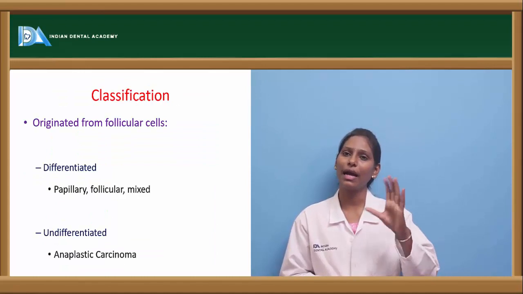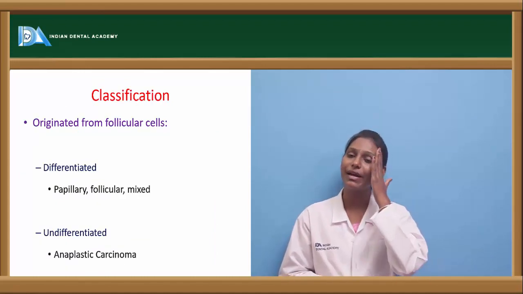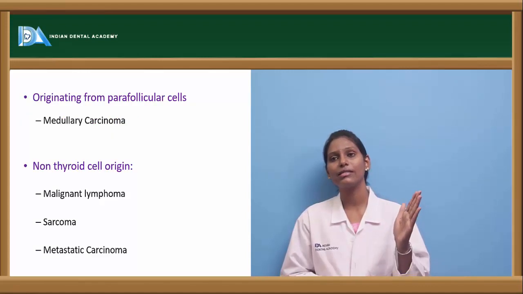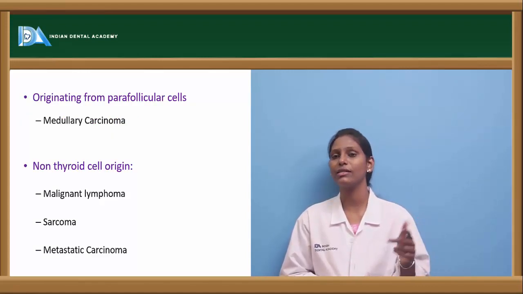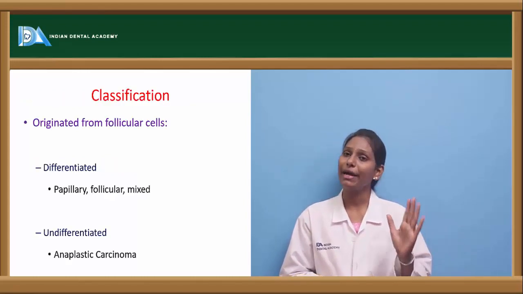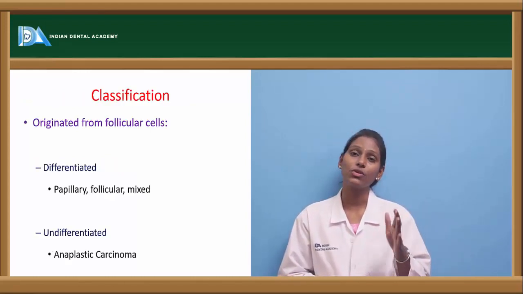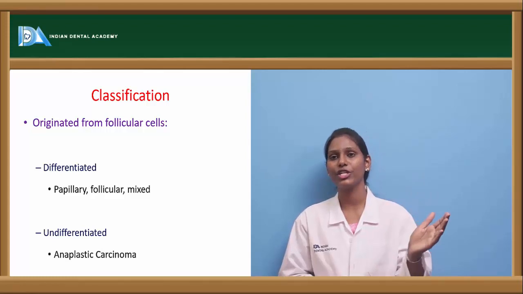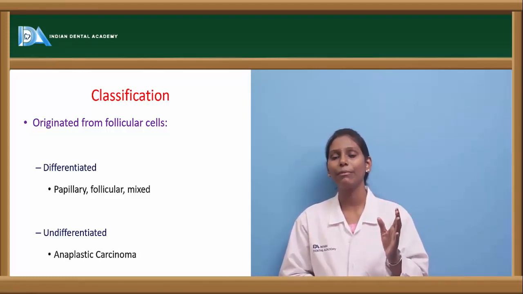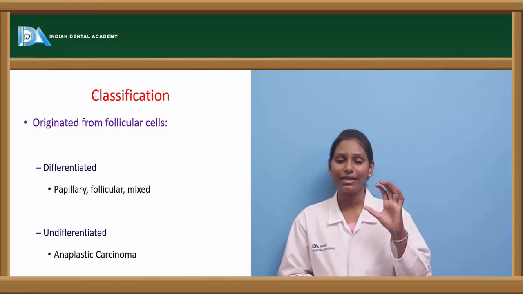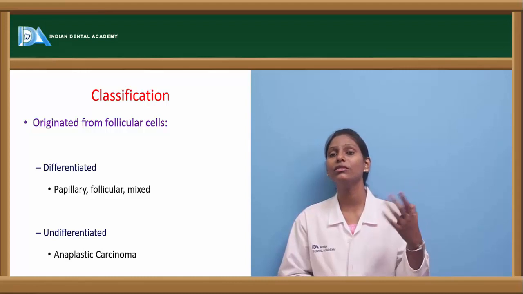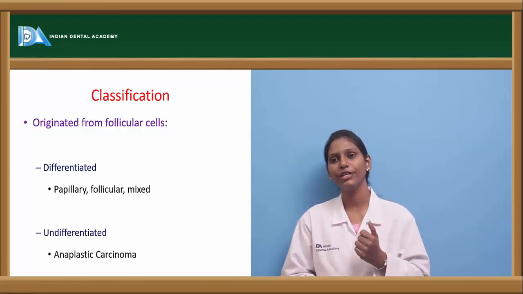Now again, these malignant neoplasms are classified based upon their origin: whether they originate from the follicular cells, from parafollicular cells, or from non-thyroid cell origin. Apart from this, these malignant tumors are also classified as well differentiated and undifferentiated. The prognosis of well differentiated tumors is better than that of undifferentiated tumors.